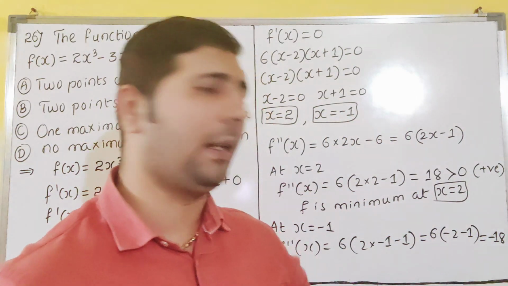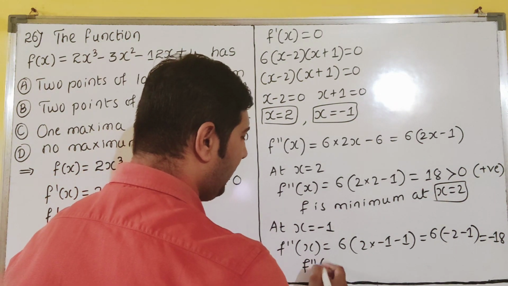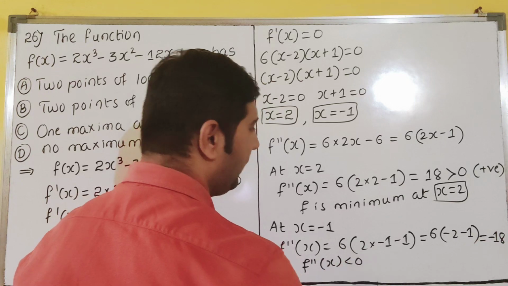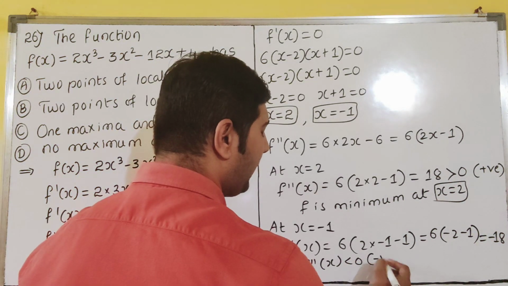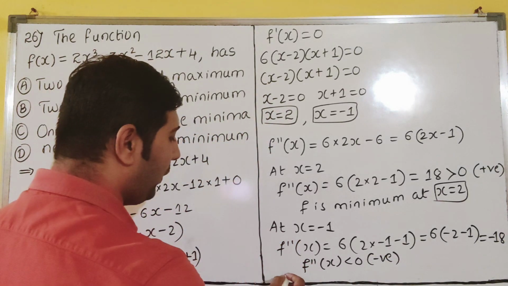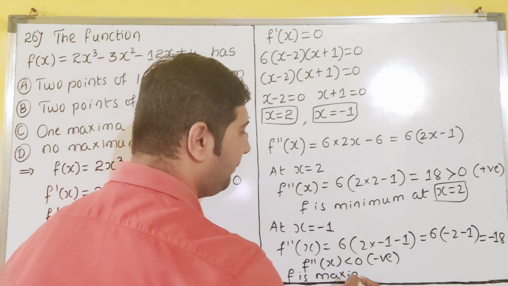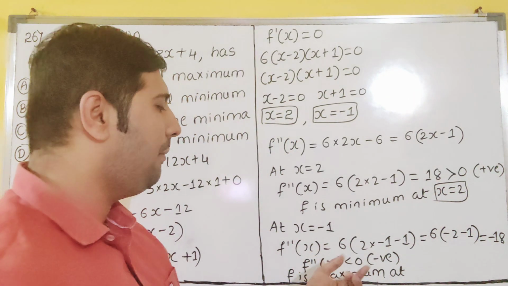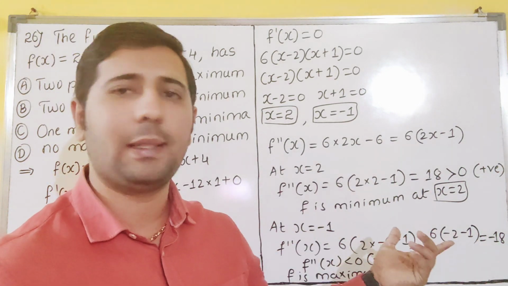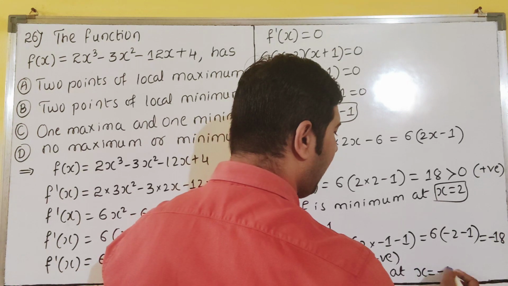Minus 18 means the double derivative is less than 0, which is negative. Therefore, you can say f is maximum. If the double derivative is less than 0 it is a maximum, and if it is greater than 0 it is a minimum. Maximum at x equal to minus 1.